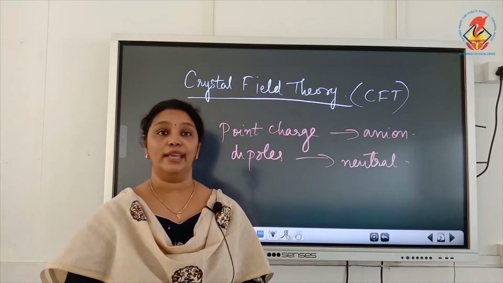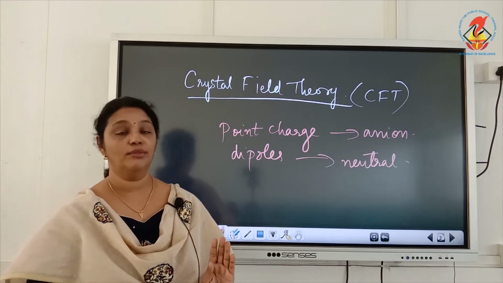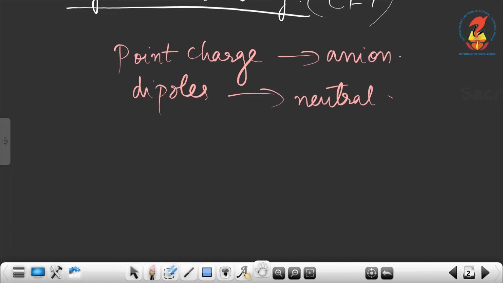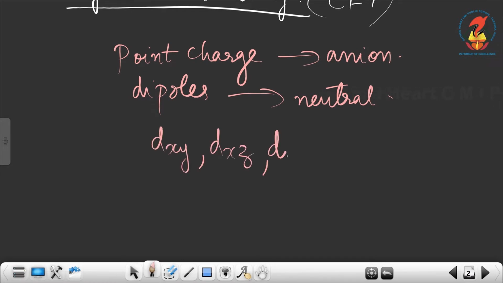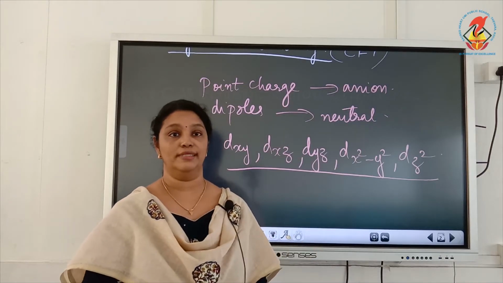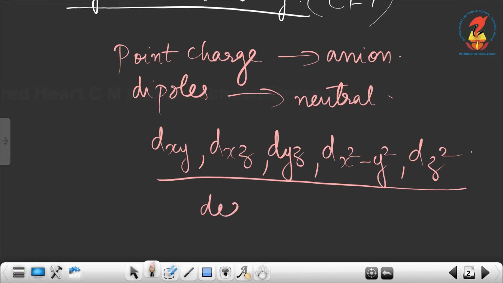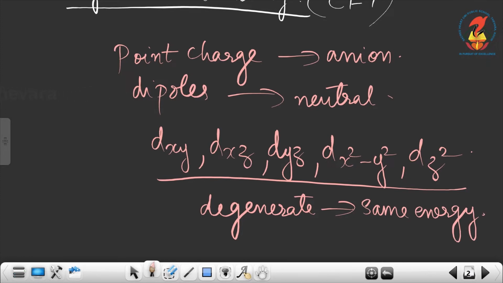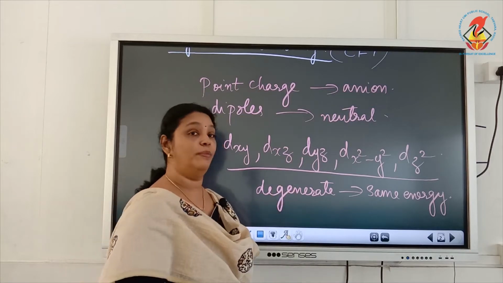We know that there are 5 d orbitals. What are the 5 d orbitals? The d orbitals are named dxy, dxz, dyz, dx square minus y square and dz square. These are the 5 d orbitals, and you know these 5 d orbitals are degenerate. What is the meaning of degenerate? Degenerate means same energy. So if the orbitals have the same energy, we can use the word degenerate. So the 5 d orbitals are degenerate.